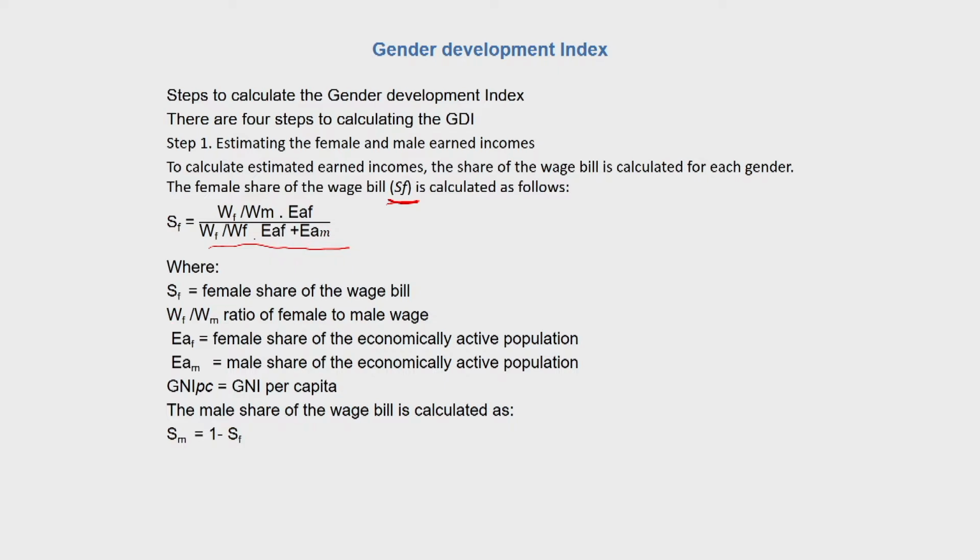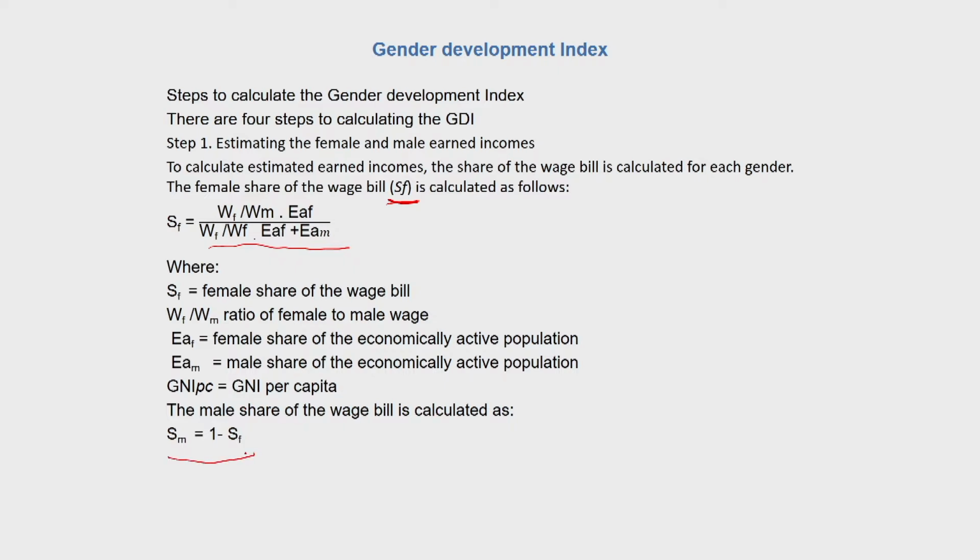Here SF is the female share of wage bill, WF by WM is the ratio of female to male wage, EAF is the female share of the economically active population, and EAM here is the male share of the economically active population, and the male share of the wage bill is calculated as 1 minus SF.